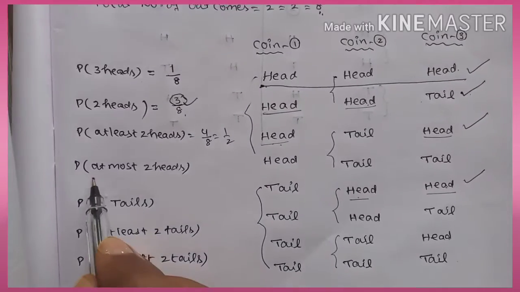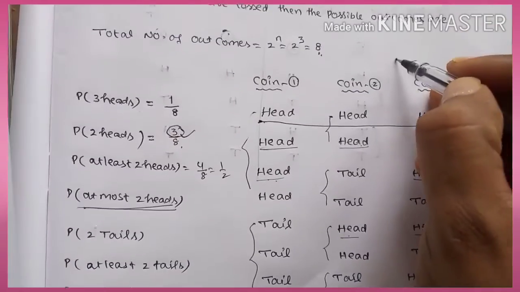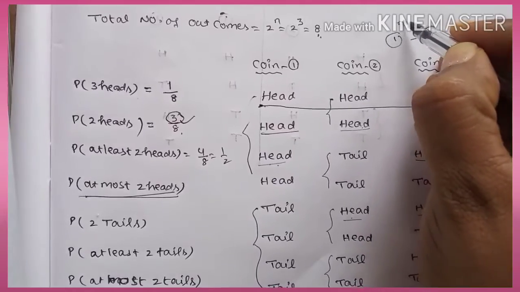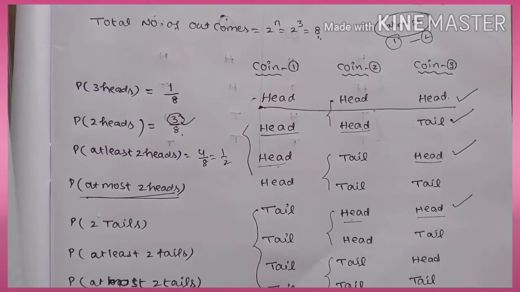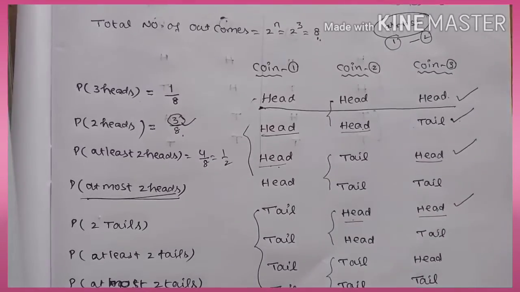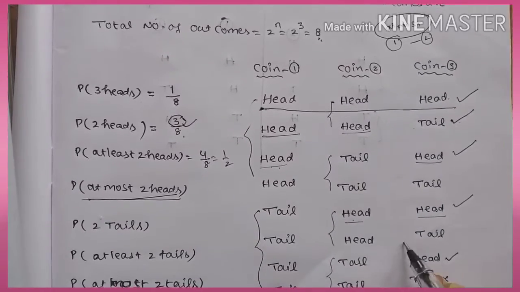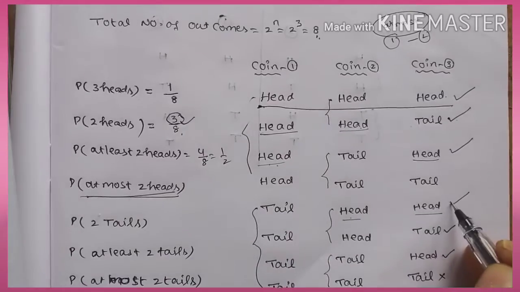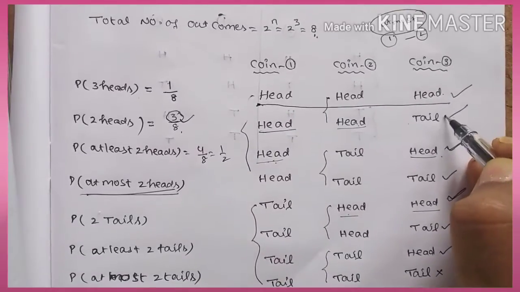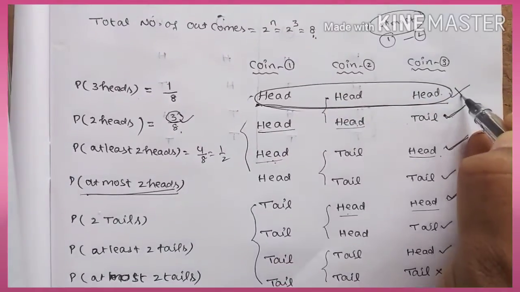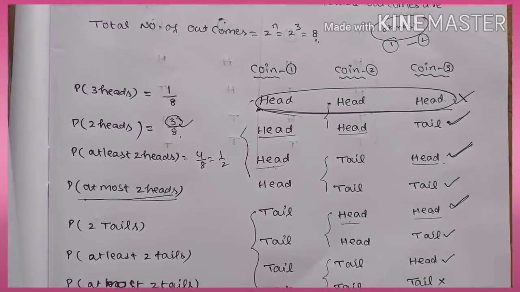Right? Next one, at most 2 heads. At most means maximum 2, and it means it is possible to get either 1 or 2. That is the meaning of at most. Here is there any head value? No. So here it is head 1 possibility, here also head 1 possibility, and here head 2 possibility. Here also head 1 possibility, head 2 possibility, head 2 possibility. Head 3 is not possible, because the question given is at most 2, maximum 2, not 3.